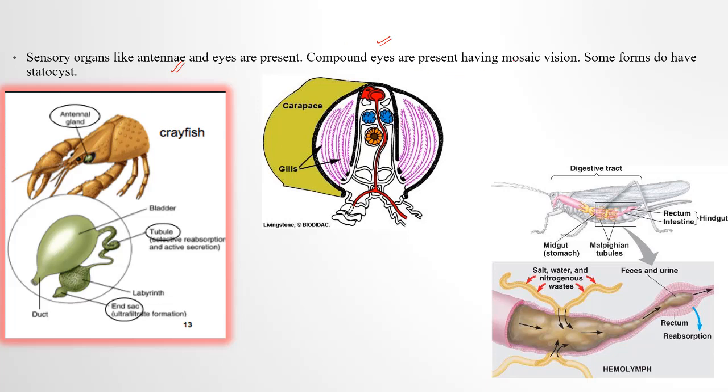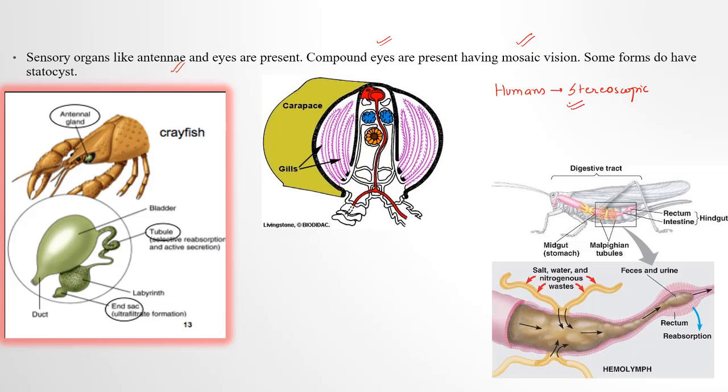So this type of vision is known as what? Mosaic vision. Humans have stereoscopic vision, which means simple eyes.